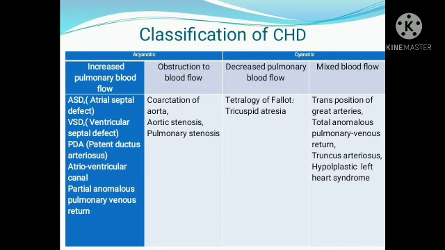Again, acyanotic means a cardiac defect is there but there is no cyanosis.